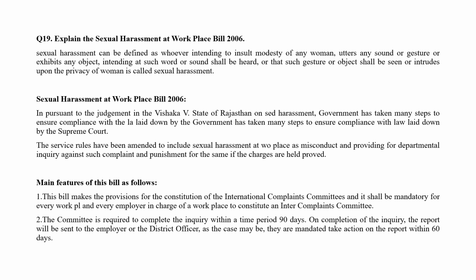Sexual harassment can be defined as: whoever, intending to insult the modesty of any woman, utters any word or sound, makes any gesture or exhibits any object, intending that such word or sound shall be heard or that such gesture or object shall be seen, and intrudes upon the privacy of a woman, is called sexual harassment. Sexual Harassment at Workplace Bill 2006.